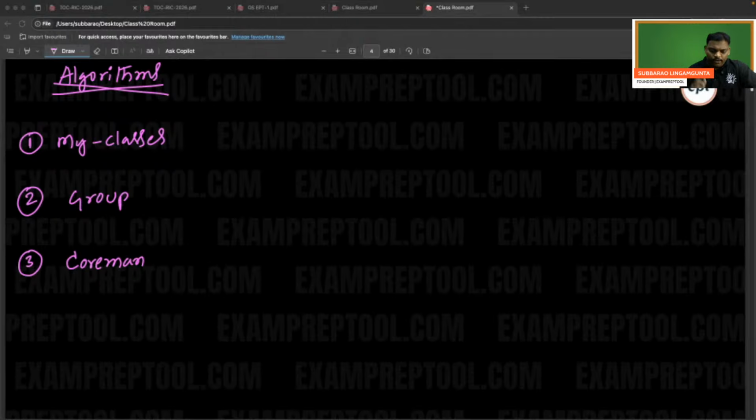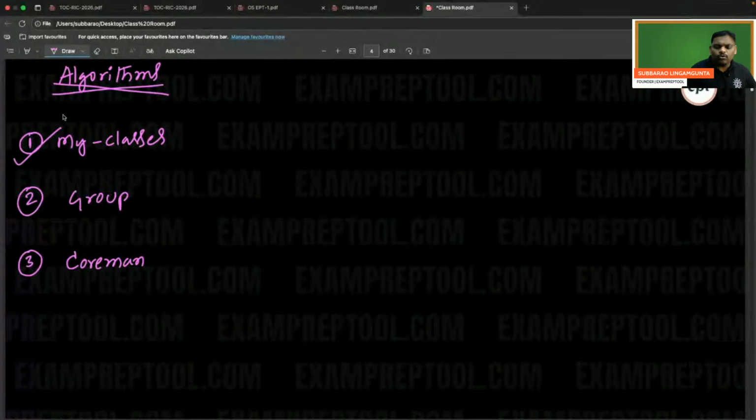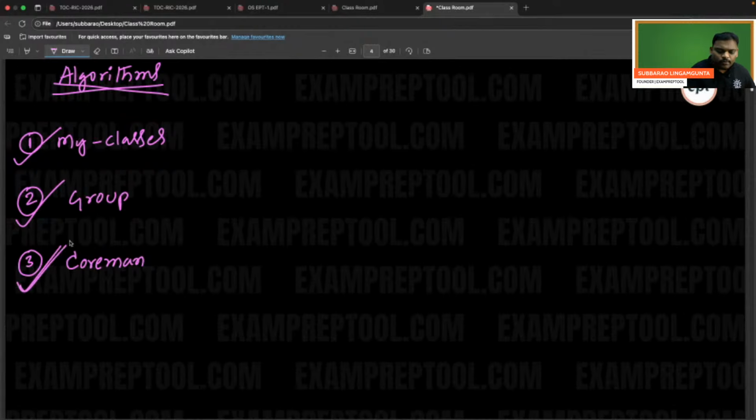So, one book is there for algorithm. That is the Coreman book, Introduction to Algorithms. There are many others, with other names like Coreman, Rivest and Coreman. So these are the three things, and you can happily follow my classes. If you get everything, well and good. If one or two doubts are there, ask in the class. If doubt is still there, ask in the group. In the worst case, refer to only that topic from Coreman.